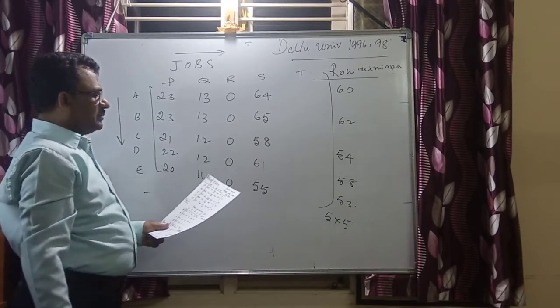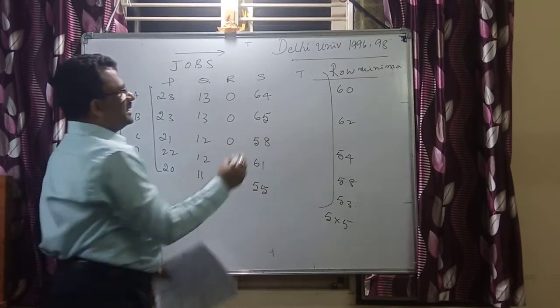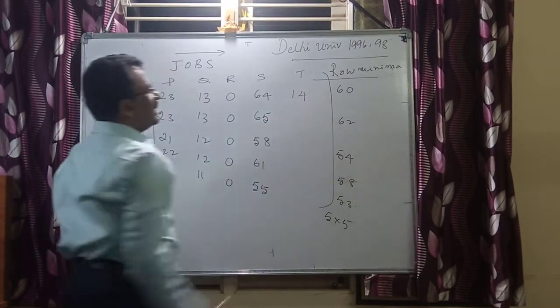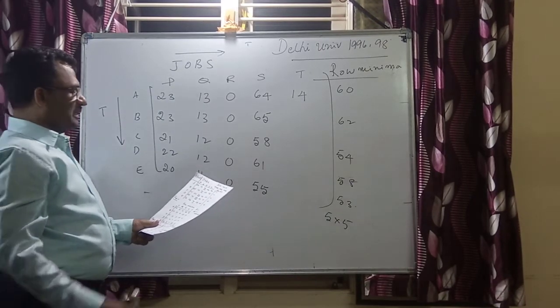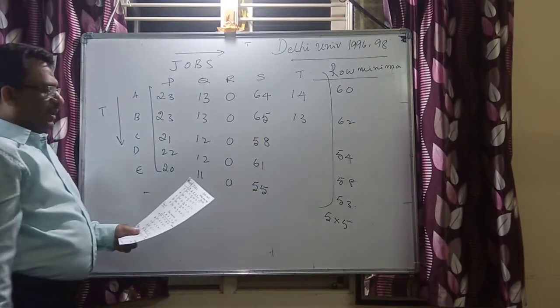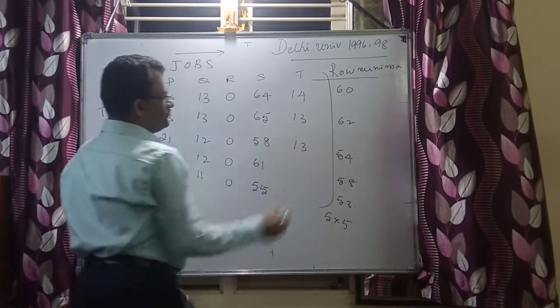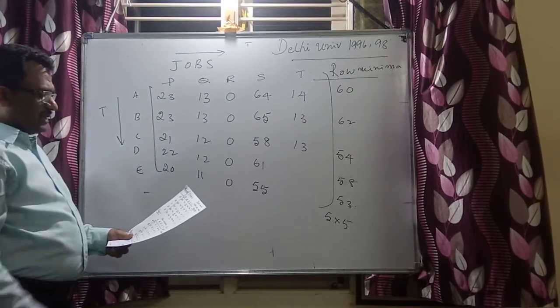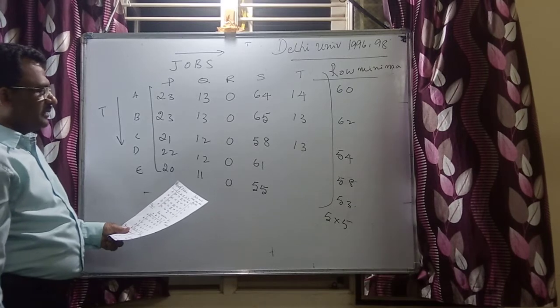Next we go for T, that is going to be 74 minus 60, that is 14. Next that is 75 minus 62, that is going to be 13. Next 67 minus 54, again that is 13. 67 minus 54, that is 13.